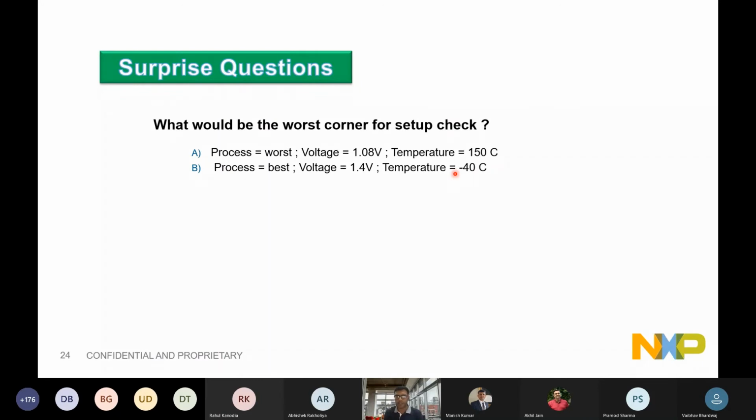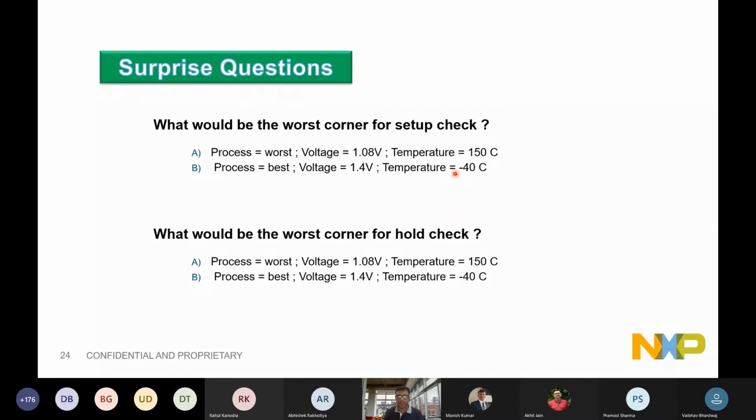When we say more critical, that doesn't mean we will not be checking setup and hold on the other one. We will be checking it on all the modes and all the corners. Similarly, for hold check, you would like to see a corner which is very good and gives very little delay: the process is best, higher voltages, lower temperature. Yes, this is hold critical. B1 is the hold critical, and this one is setup critical.